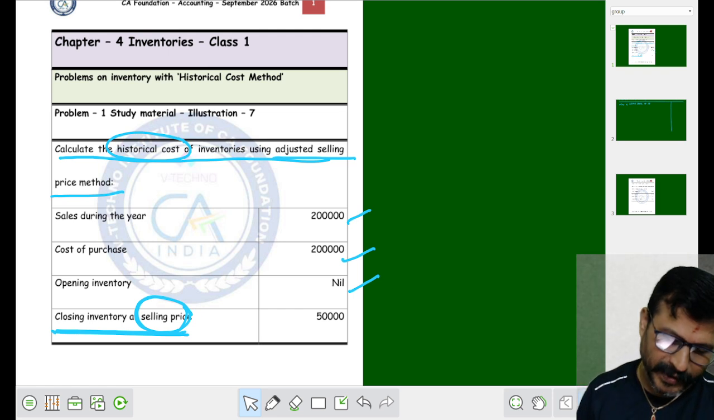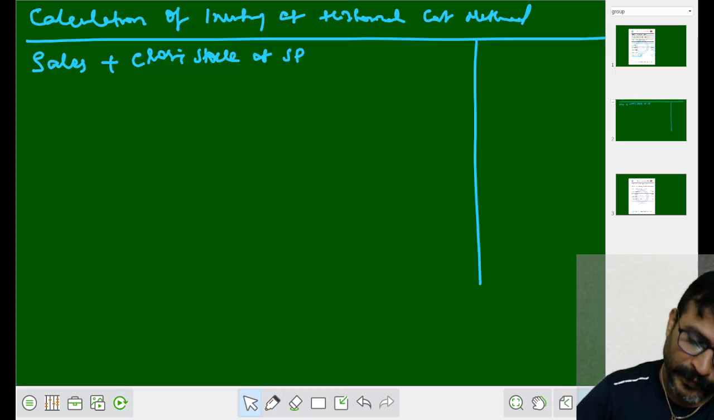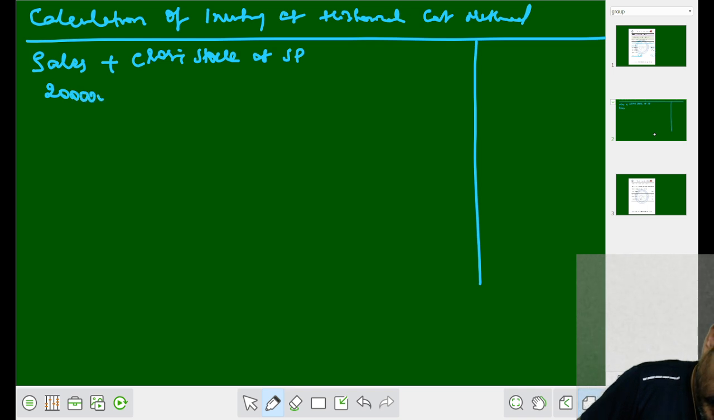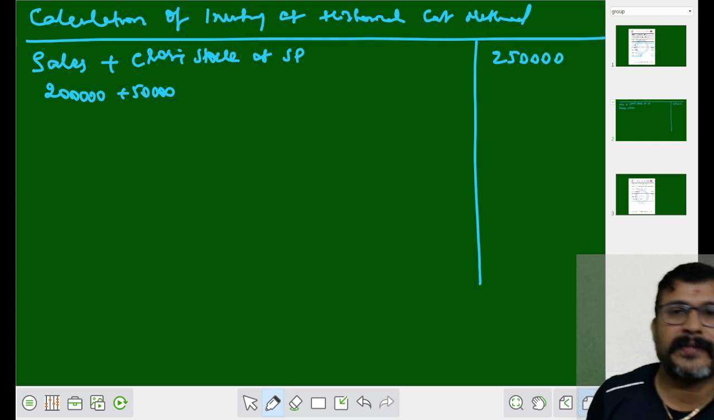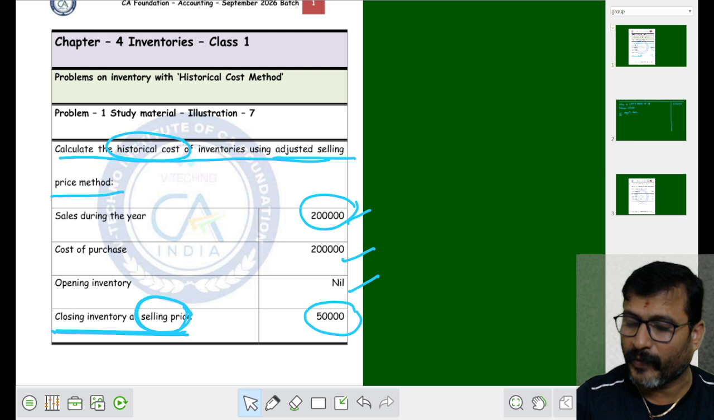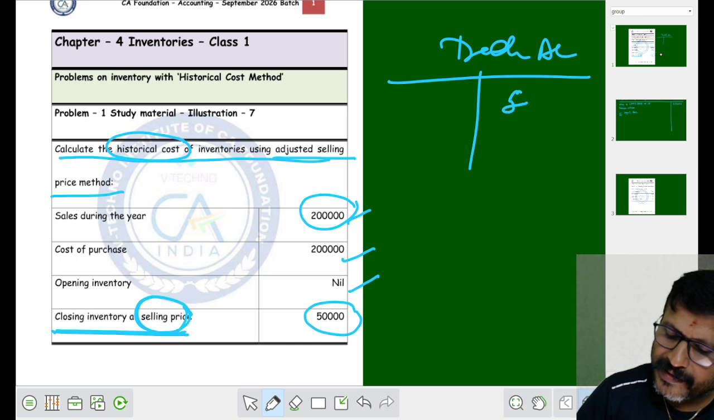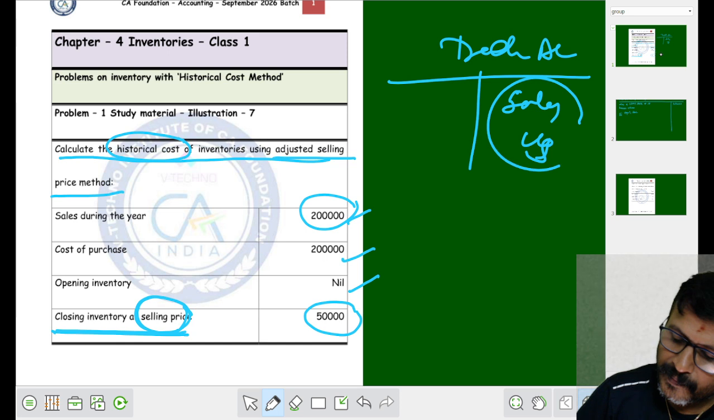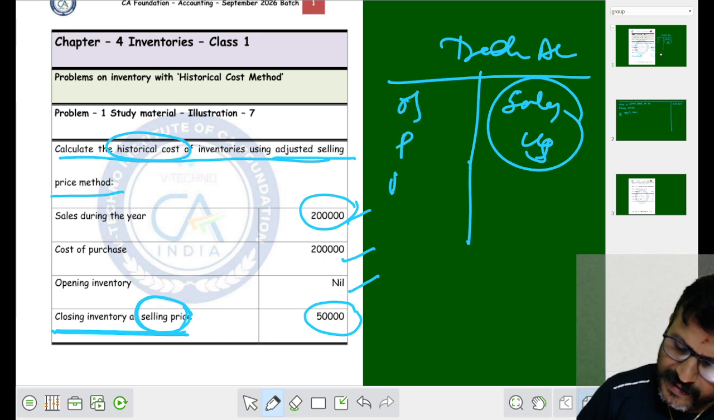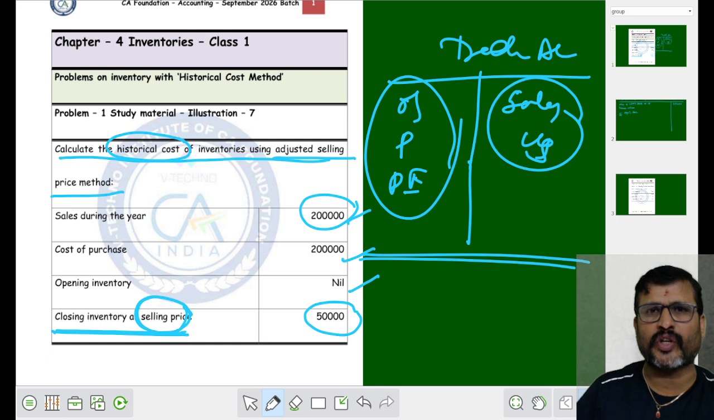Now, what is your sales? 2 lakhs. What is your inventory? 50,000. So, I have to take 2 lakhs plus 50,000. Put together it is how much? 2.5 lakhs. Out of this we have to subtract opening stock. My dear students, whenever you solve the problem, remember this trading account. Here sales, closing stock. Here opening stock, purchases and direct expenses. Remember this trick whenever you solve the historical cost method.